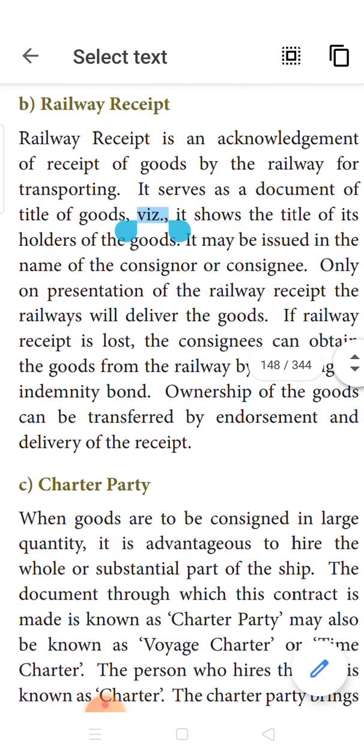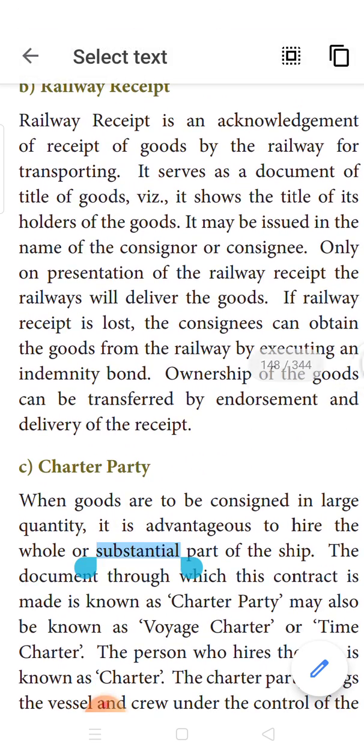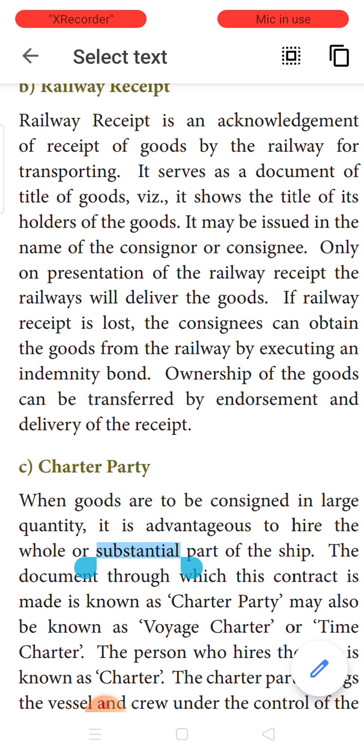Next is the railway receipt. This is also an acknowledgement receipt given by the railway authority for transporting the goods from one place to another. Again here, it is a document of title to goods. For example, if I am sending the goods from here through the railway network to you, one copy of the railway receipt will be retained by me, one will be with the railway department, and one copy will be sent to you, the consignee. The consignee has to present the railway receipt to the railways to take delivery of the goods.